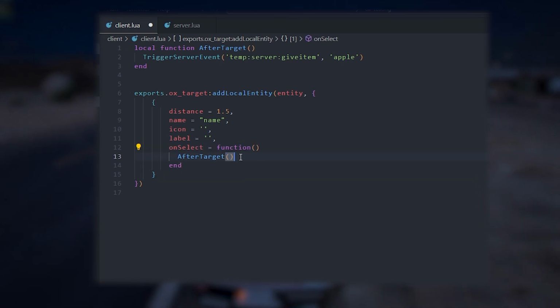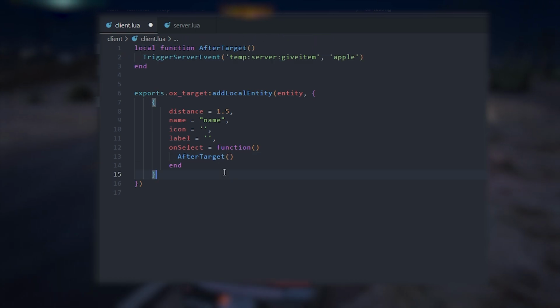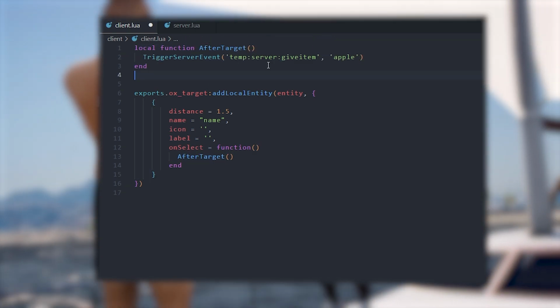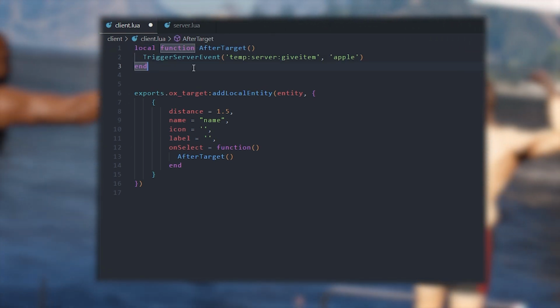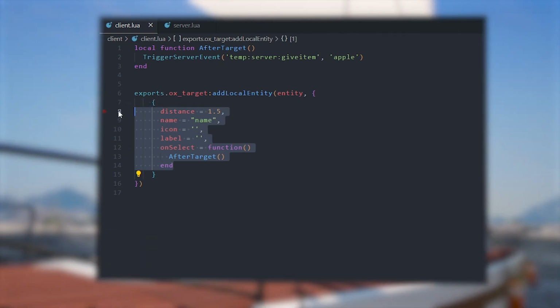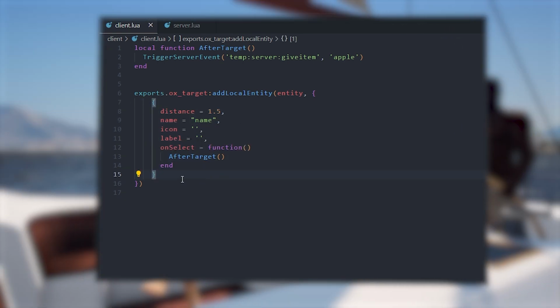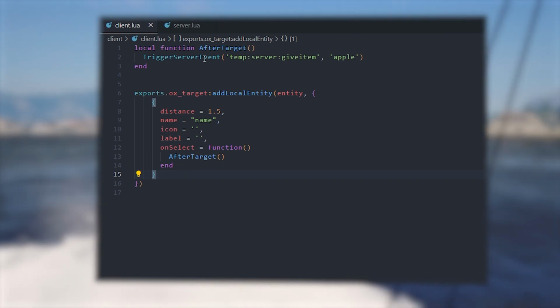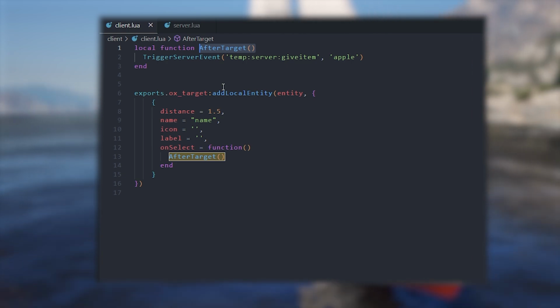I usually have logic in here too. This is a lot better because you're calling the function here, so you can put whatever logic you want in here, and it can't be called over and over again because you'll have checks in here for if they're able to interact with it. Cheaters can't call functions like this over and over again.